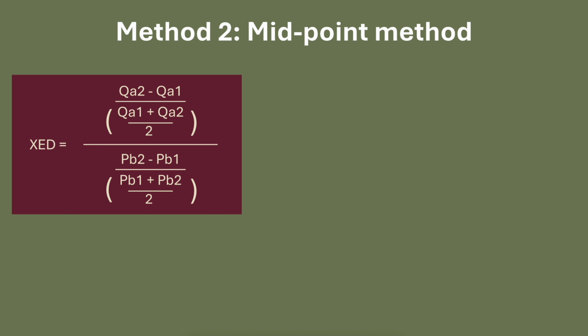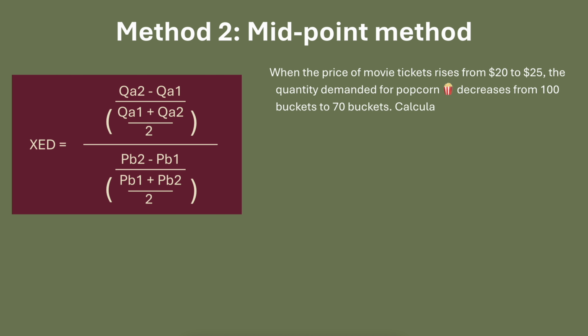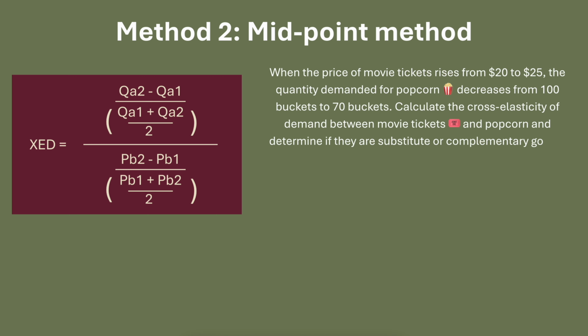Okay, crikey, let's do an example. Suppose that when the price of movie tickets rises from $20 to $25, the quantity demanded for popcorn decreases from 100 buckets to 70 buckets.